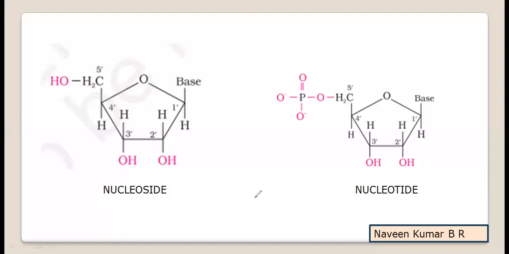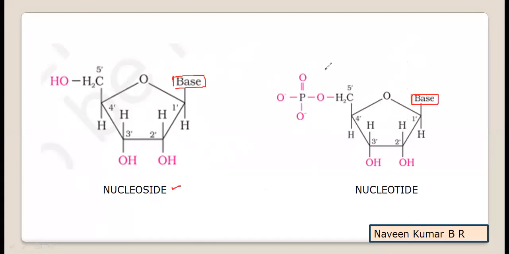Whatever I have written is from the NCERT, showing how the structure can be represented. This is a ribose sugar. A base is attached to the 1' hydroxyl group to form a nucleoside. In a nucleotide, the base is attached as well, and from the nucleoside component it is extended.